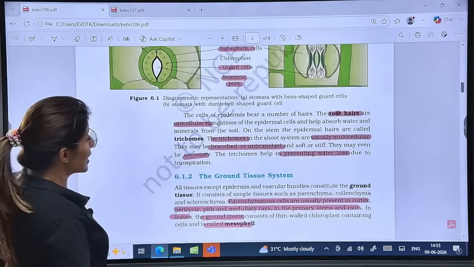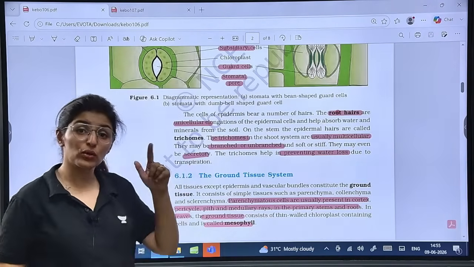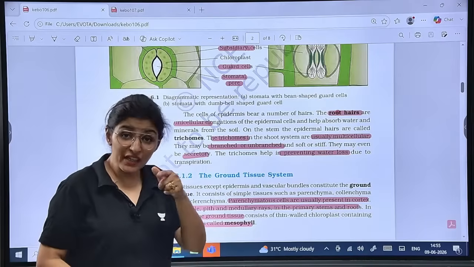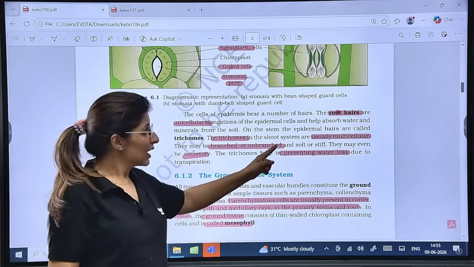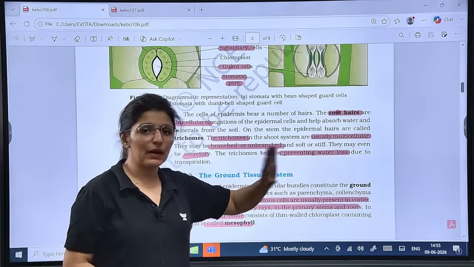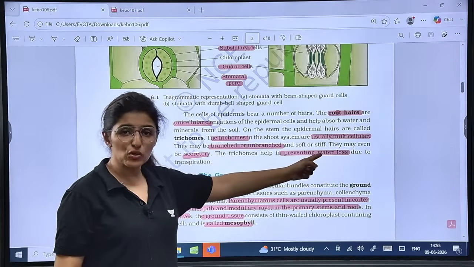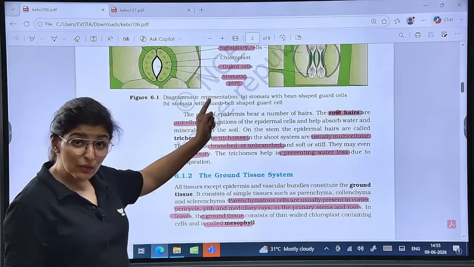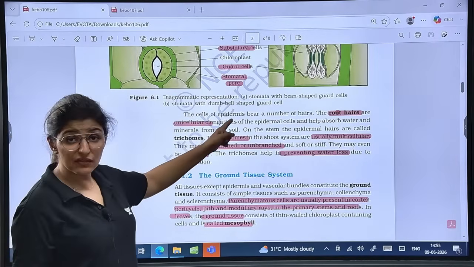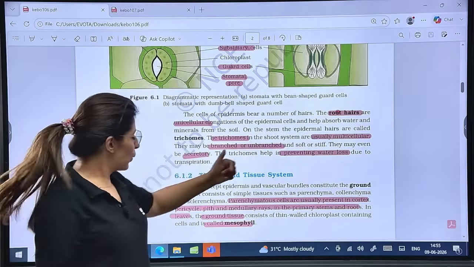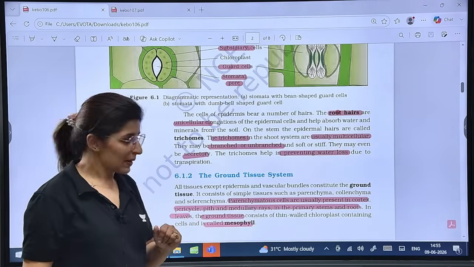Now see, the cells of epidermis bear a number of hairs. The root hairs are unicellular. Root hairs are always unicellular, unbranched, while the trichomes, that is the stem hair in the shoot system, are usually multicellular, but not always, right? These are always unicellular, these are usually multicellular. Always unbranched, these can be branched or unbranched. These are meant for increasing the surface area to absorb water, while these are secretory and prevent the water loss due to transpiration. Is that clear?